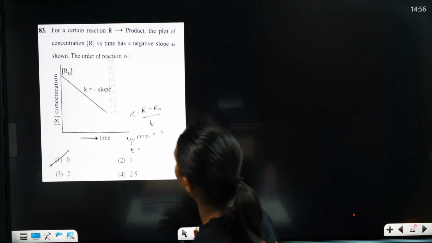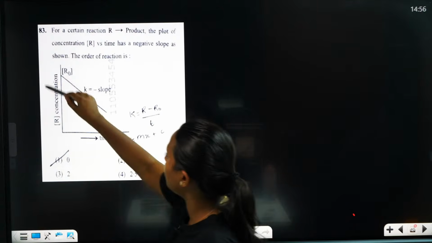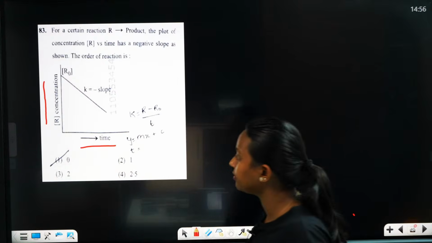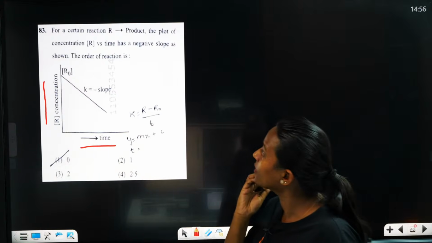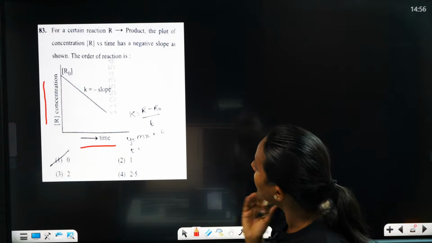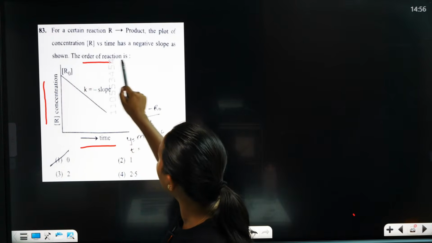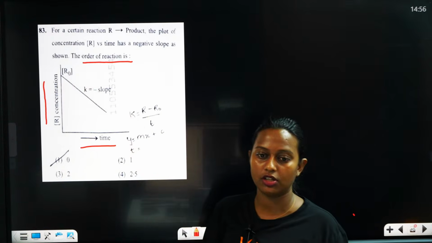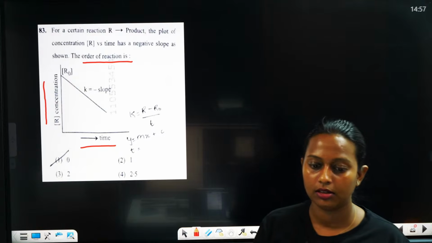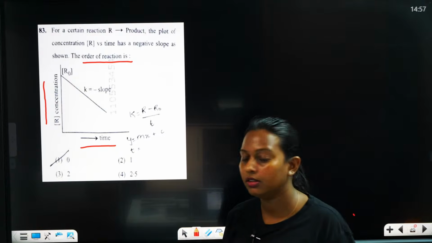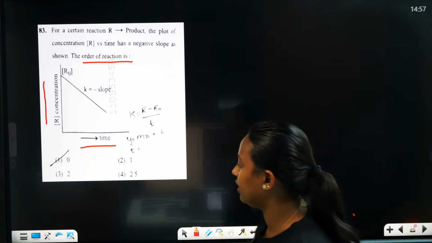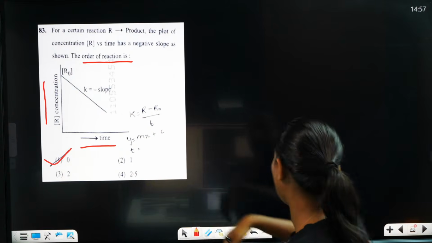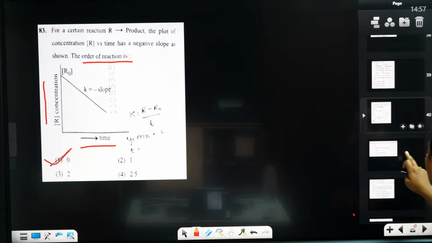Time and concentration you can see here. You should find the order of this reaction. Yes, it is correct. It is a zero order reaction only, minus slope.